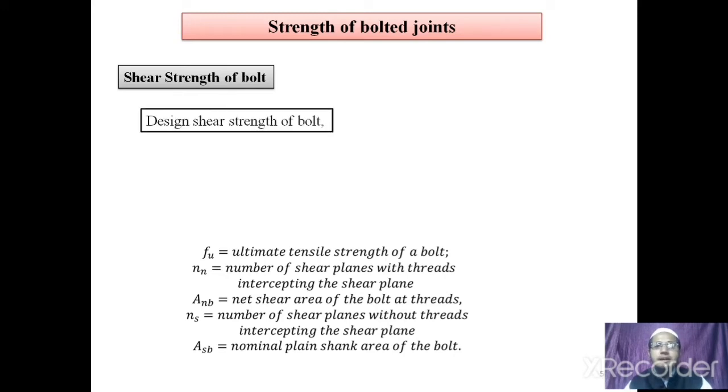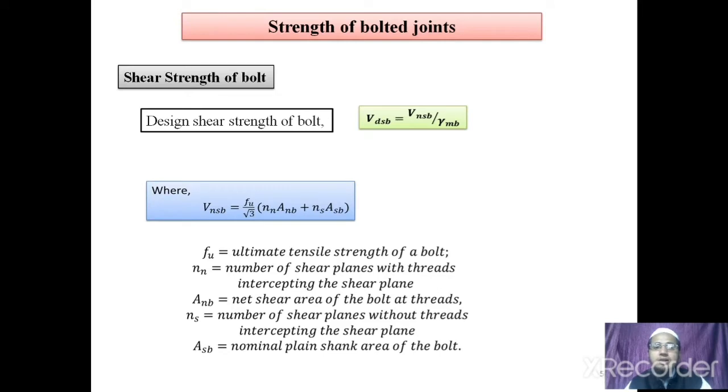IS 800-2007 has given the formula for calculation of this strength: the design shear strength of bolt can be taken as V_dsb equals V_nsb divided by gamma_mb, where V_nsb is the nominal shear strength of bolt and can be obtained as fu divided by root 3, in brackets, nn into Anb plus ns into